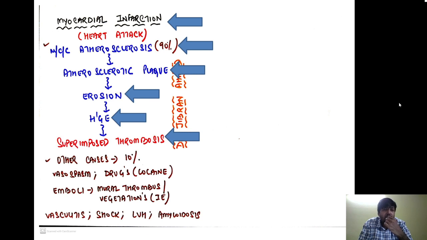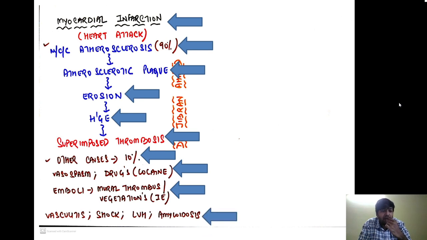Now what are the other causes of myocardial infarction? The other causes, contributing 10%, are vasospasm, drugs like cocaine, and emboli arising from thrombus or infective vegetations. That means emboli arising from mural thrombus, which is thrombus formed inside the chambers of the heart, and vegetations of infective endocarditis. Other causes include vasculitis, that is inflammation of the vessels, shock, left ventricular hypertrophy, and amyloidosis. So these are the other causes which come under the 10% causes of MI.